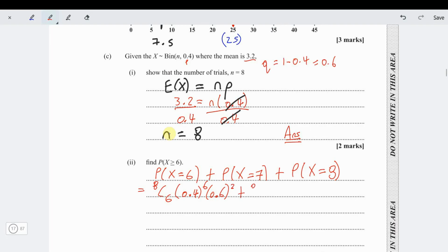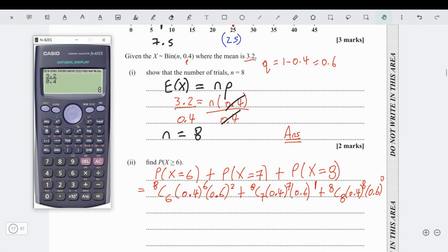Plus, it is now 8 choose, x is now 7, so 7, then it's p to the x, 0.4 to the 7, times 0.6 to the 1. Let me write it a little better, 0.6 to the 1, plus it is then 8 choose x is 8 times 0.4 raised to the 8th power times 0.6 to the 0. Punch that in your calculator. I will work them out piece by piece.